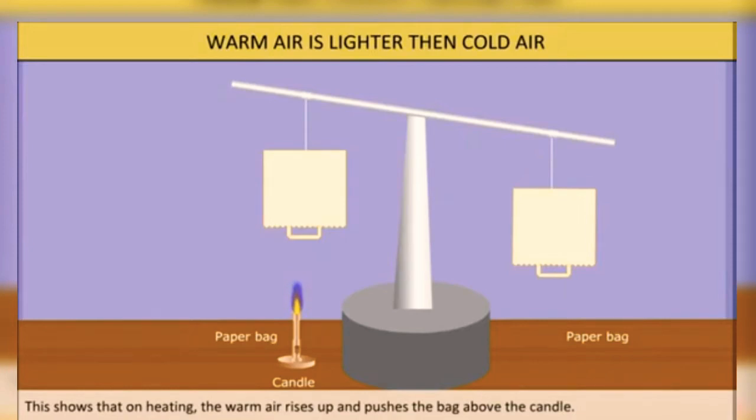This is so because the air above the flame is heated up, it's warm and it rises up, making the bag move up. With this activity, you must be clear that warm air always rises up. A very practical example is the hot air coming out of chimneys. It never comes down, it always goes up because it is lighter. Similarly, air balloons always rise up because the air inside them is heated up and lighter, so it makes the balloon move up. So these all were the practical applications showing that warm air is lighter and it moves up.